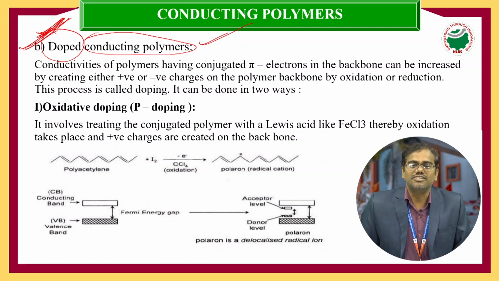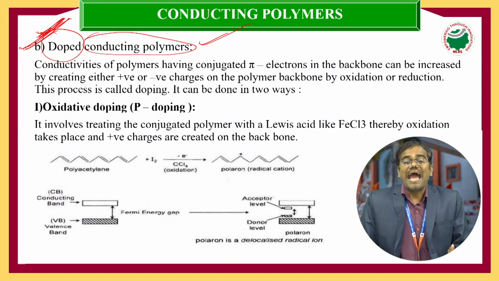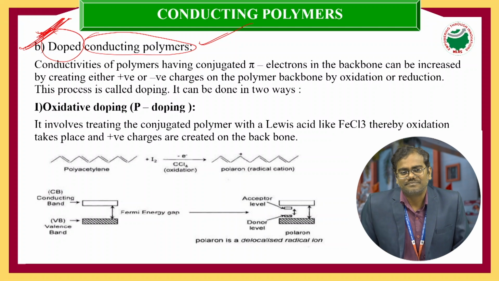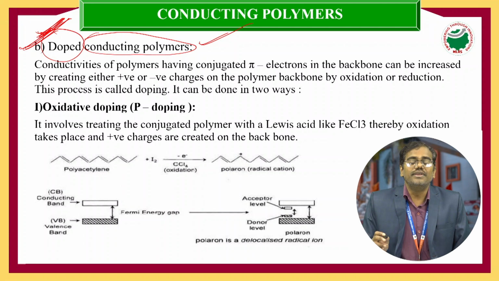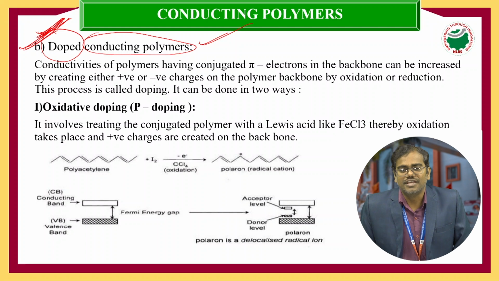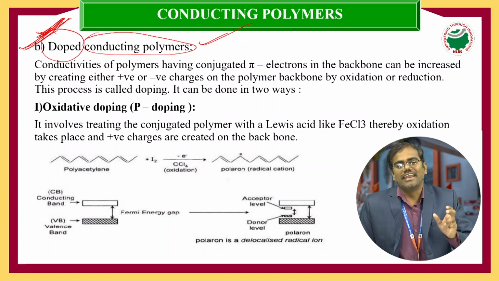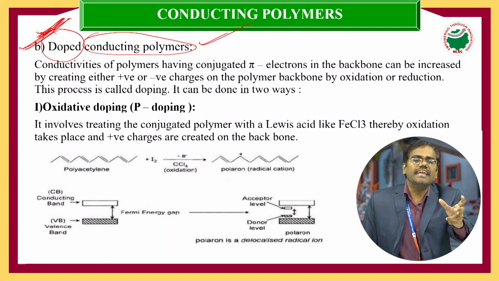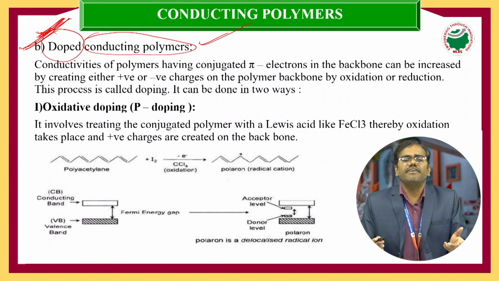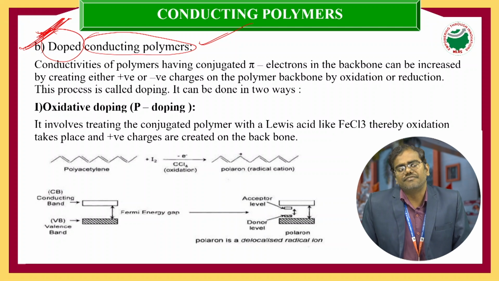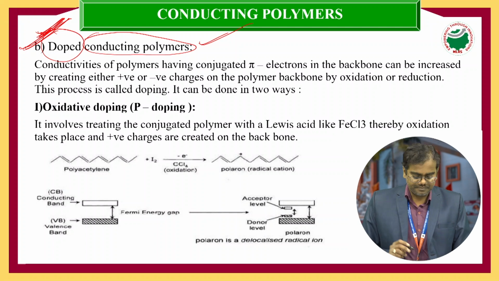So, my dear students, the added dopant materials are third group elements or fifth group elements. Those Lewis acids or Lewis bases will be responsible for creating a positive charge or a negative charge on the conducting polymer backbone structures. In this way, we can increase the conductance value of the conducting polymers.